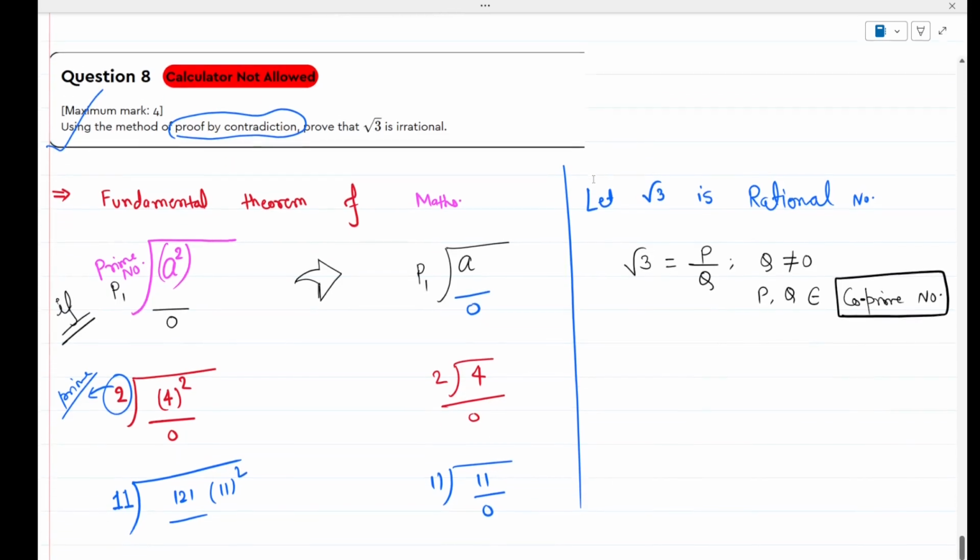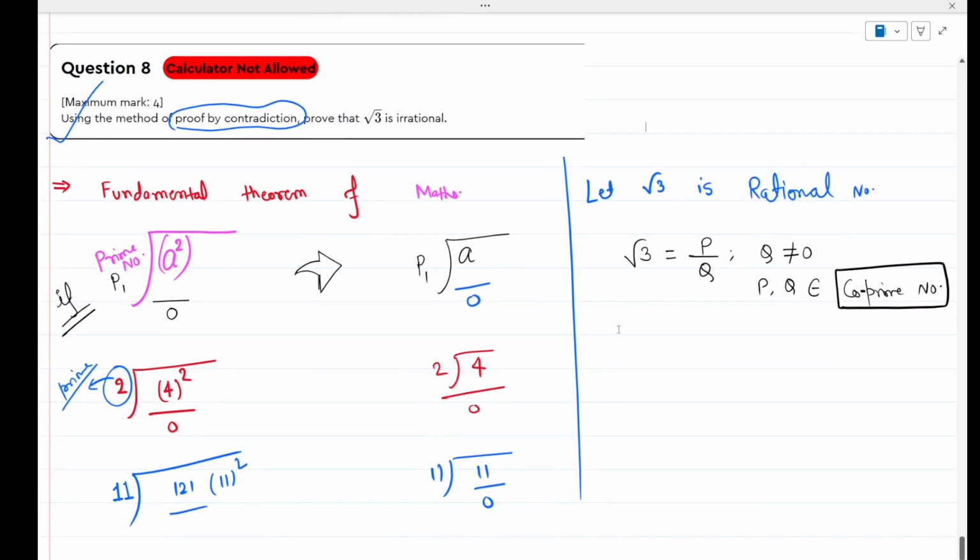There are two or more integers that have exactly one common factor. Can you give me some examples? Like 2 and 3.